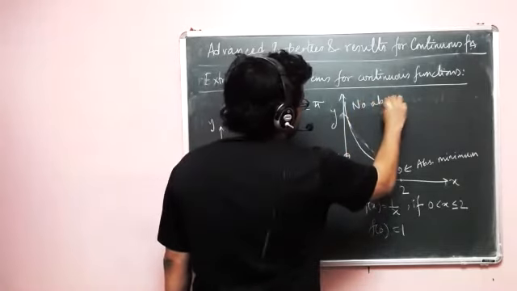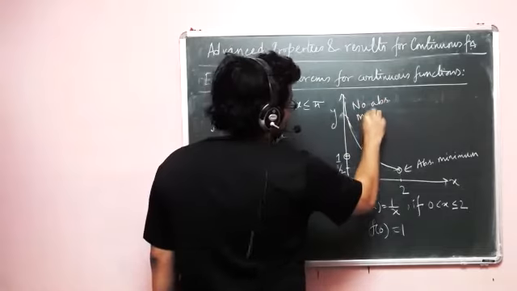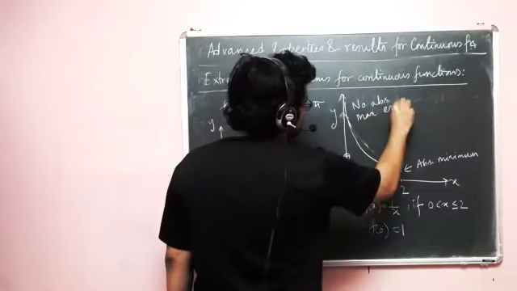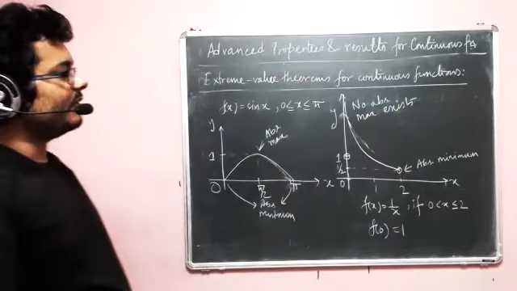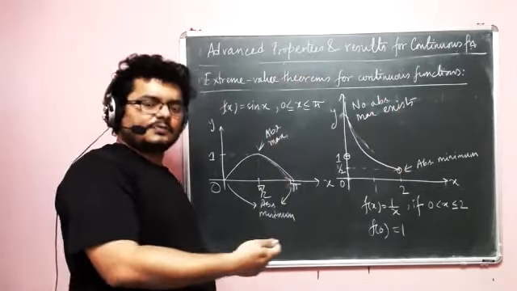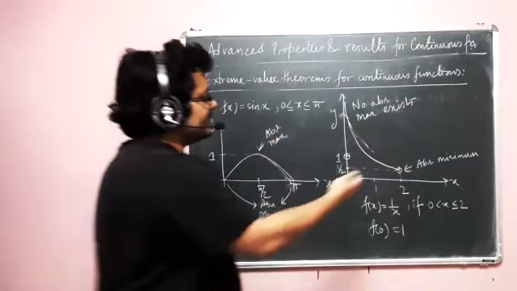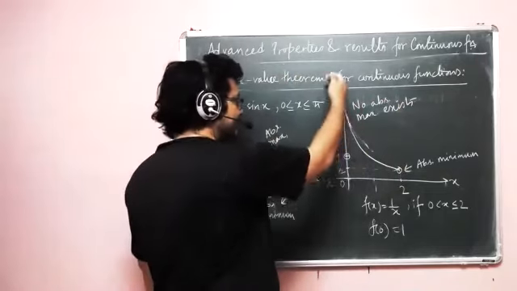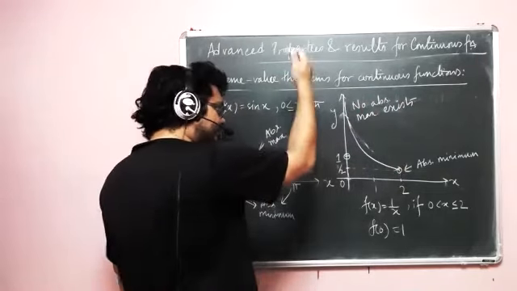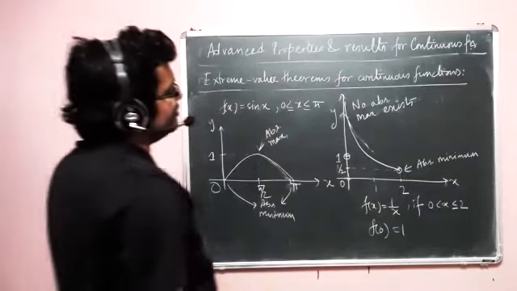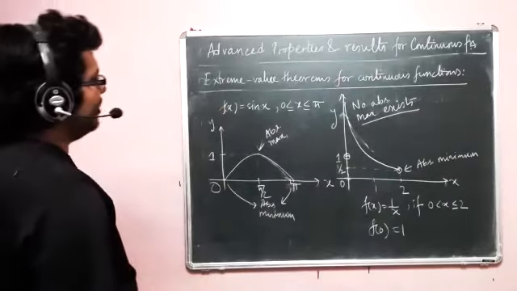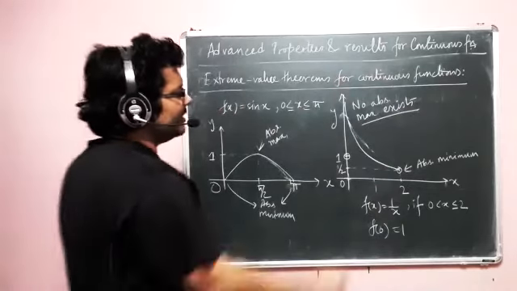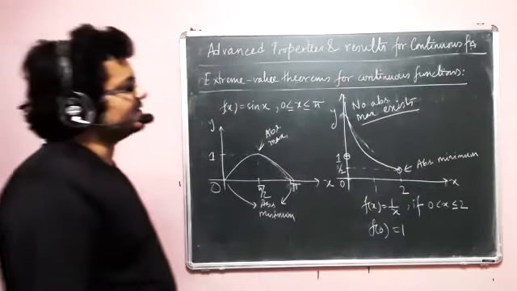no absolute maximum exists, because it keeps on going, right? It keeps on approaching y as long as x is approaching 0. As long as x is approaching 0, it keeps on going higher and higher and higher. So no absolute maximum exists. Okay, so that's what we observe in terms of finding the maximum.